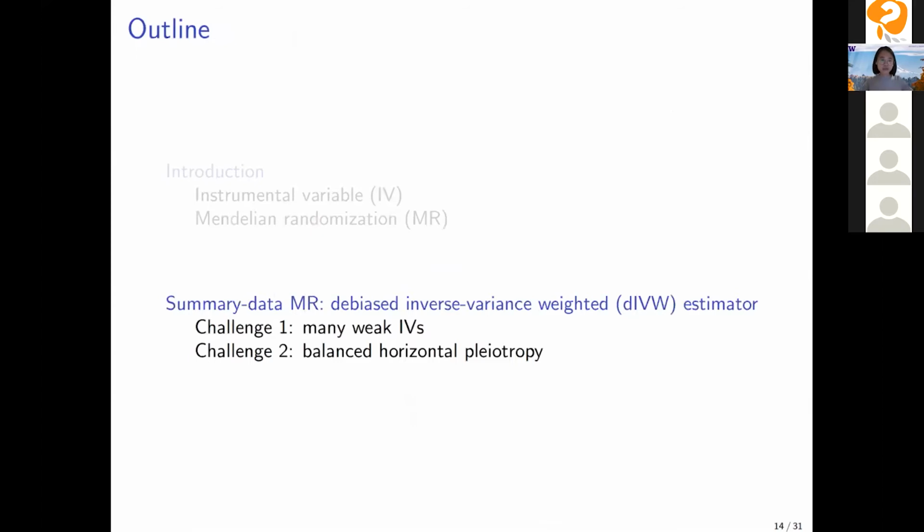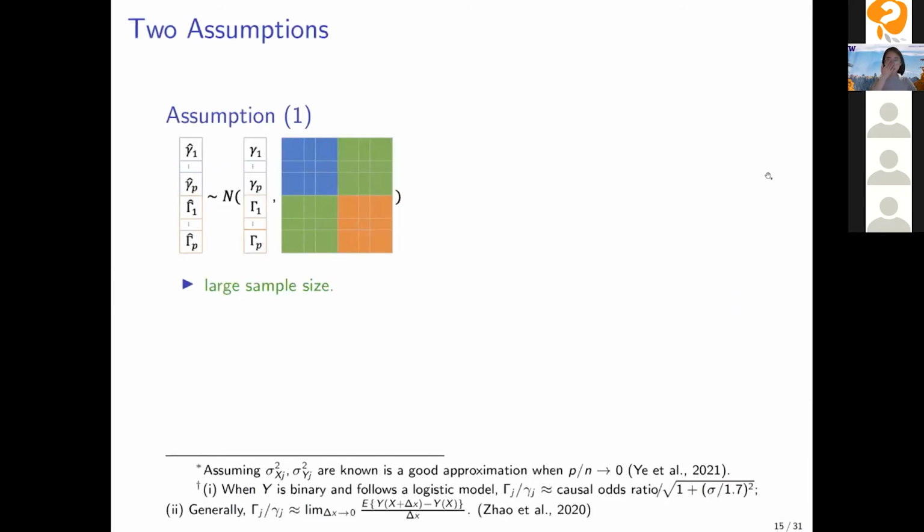Now let's move on to the main part of today's talk, the DIVW estimator. First, I'll talk about 2 assumptions. Assumption 1 says that the marginal association statistics follow a normal distribution, and this is reasonable due to the large sample size in the GWAS study. And the 2 sample design will guarantee that the data from the exposure data set and the outcome data set are independent.